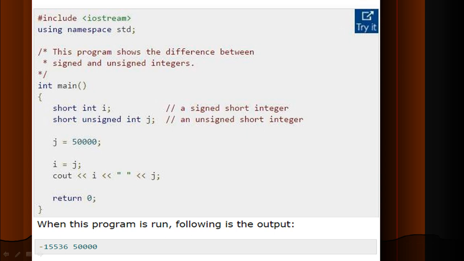When this program is run, for the first one you get some value with the negation symbol. As we have given unsigned, the negative symbol has not come, whereas in the previous case, signed integers are taken by default. And short specifies the limitation of its size, so only values limited to that scope can be taken.